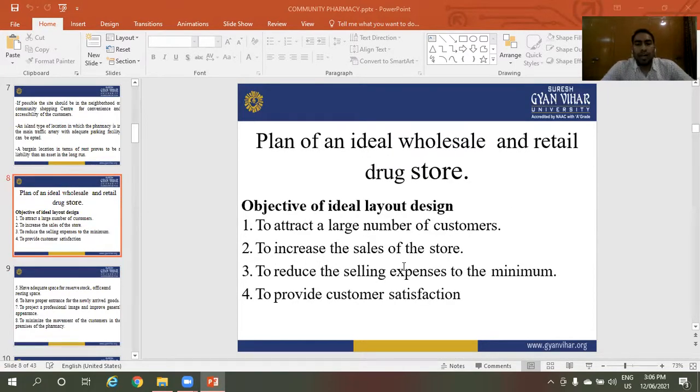Plan of an ideal wholesale and retail drug store. Objectives of an ideal layout design. First, to attract a large number of customers. Second, to increase the sale of the store. Third, to reduce the selling expenses to the minimum. Fourth, to provide customer satisfaction. These are the objectives of the plan of an ideal wholesale and retail drug store.